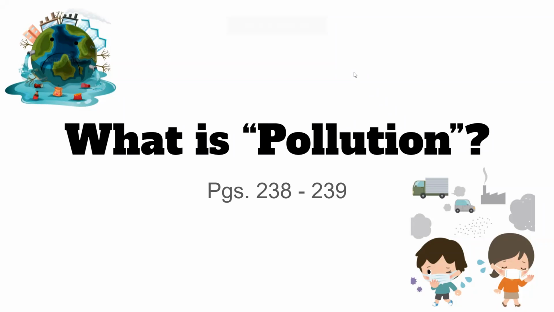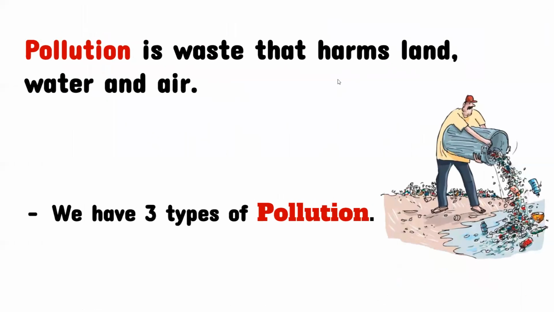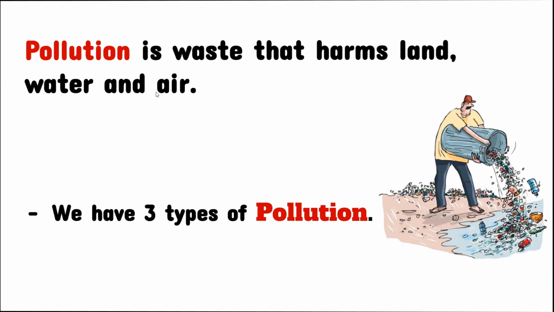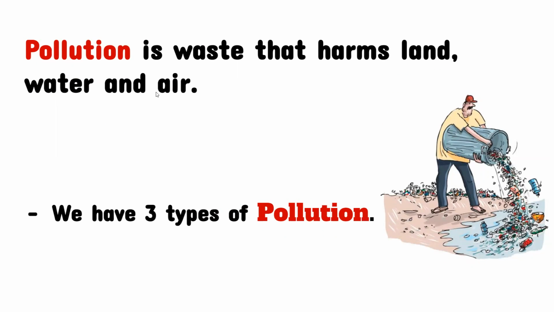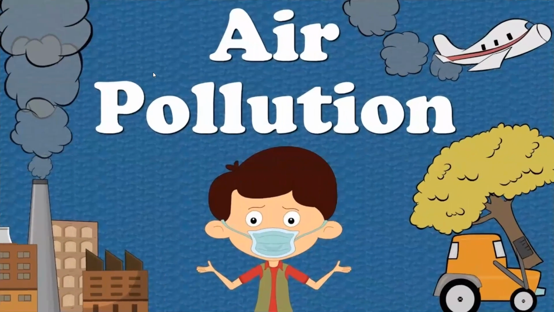What is pollution? So you have to open your books at page 238. And of course, you're going to see 239 as well. So what is pollution? It is waste or trash that harms land, water, and air. Okay, so we have three types of pollution. We have land pollution, water pollution, and air pollution. So let us get to know the first one.